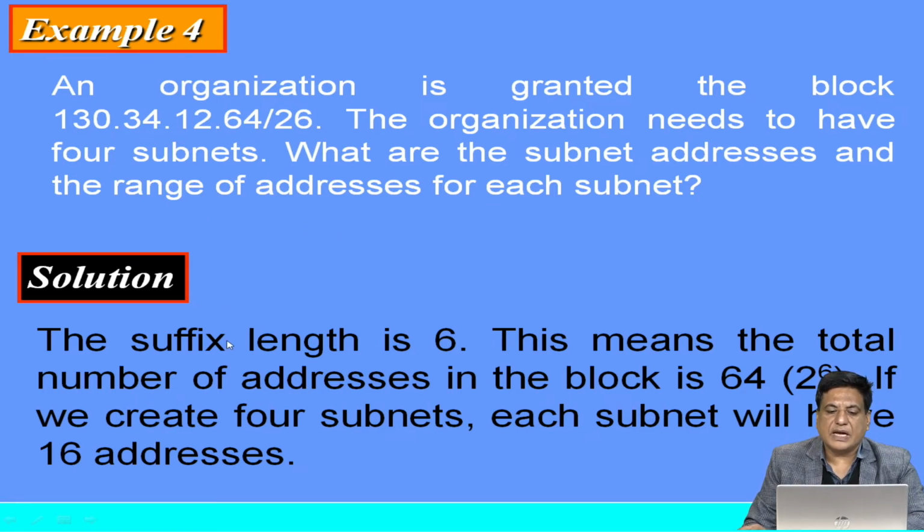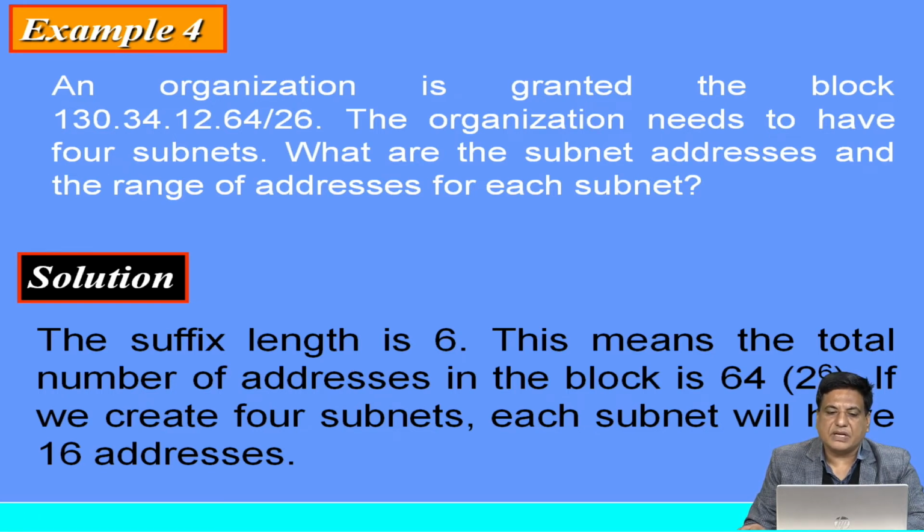The suffix length, as we know, is 6 because 32 minus the prefix length 26 is equal to 6. This means the total number of addresses in the block is 2 to the power 6, which is equal to 64. If we create 4 subnets, each subnet has 16 addresses.